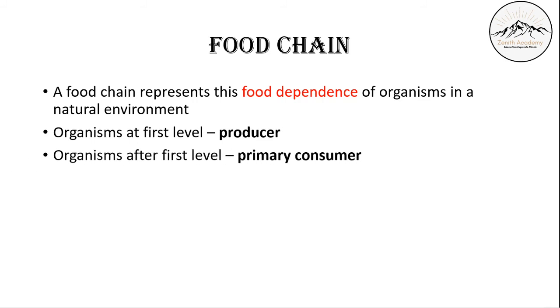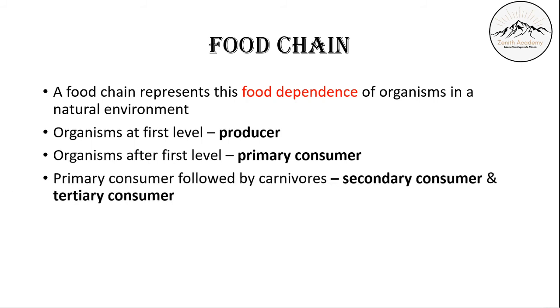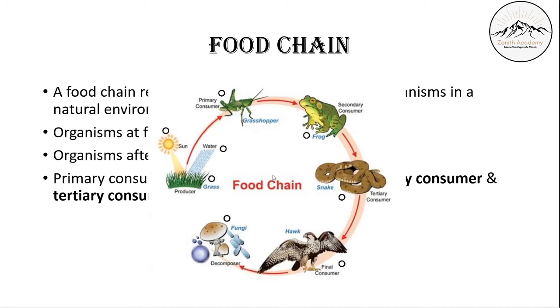Organisms at the first level are called producers. Then the organisms after the first level that will consume the producers are called primary consumers. Then we have carnivores and omnivores, which are called secondary consumers and tertiary consumers. So let's see a food chain in detail. Here is a food chain. At the first stage, we have our producers, that is grass, that will produce its own food with the help of sunlight, water, and some air particles, that is oxygen, carbon dioxide.